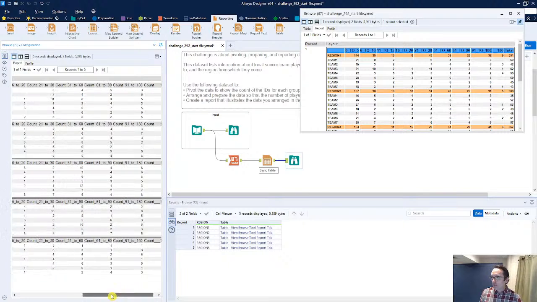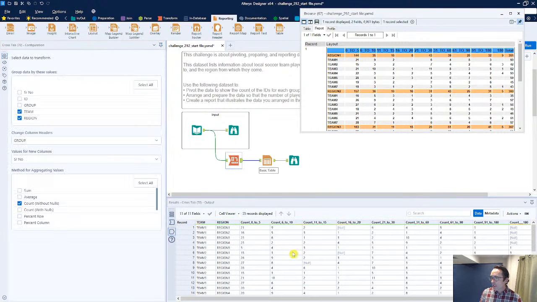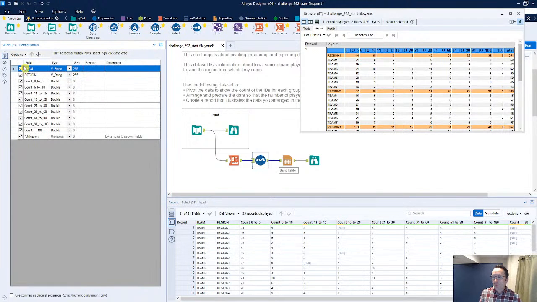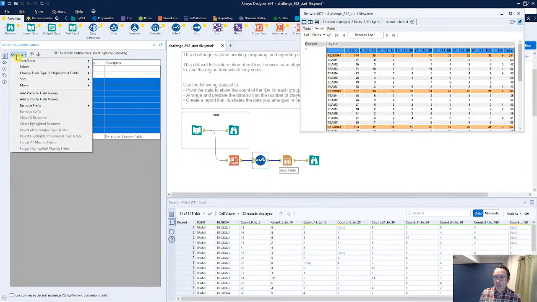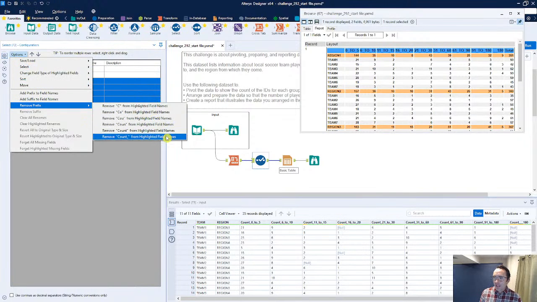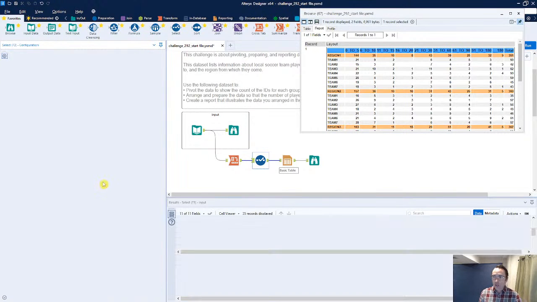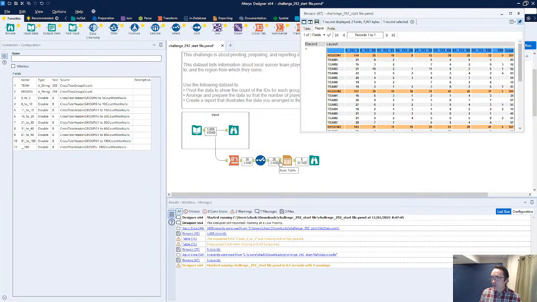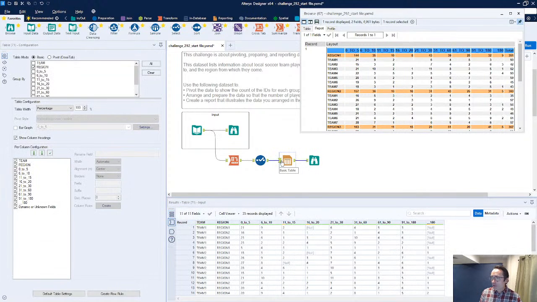Now, the different counts, I can probably go through at this point and remove those as a prefix. We could do this a couple of different ways, but what I'm going to do is use a select tool. You could also use the dynamic rename tool. I'm going to use the select tool, and I'm going to highlight all of our options that say count. And I'm going to go into remove prefix, and there's a count underscore that is consistent among all of them. So this is using the select tool. Again, you could use the dynamic rename tool as well. That would also give you the exact same result, but the dynamic rename tool is, of course, more dynamic.